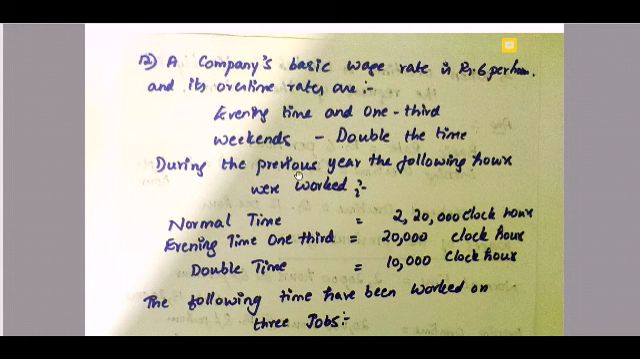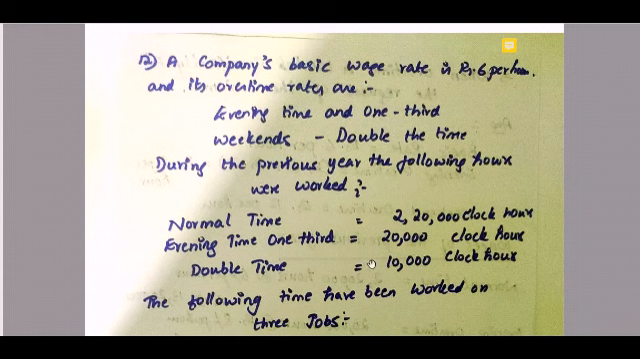During the previous year the following hours were worked. The normal time is 2,20,000 clock hours. Evening time, which is the 1/3 payment that is given, is 20,000 clock hours, and double time, meaning if they are working on weekends, when they get double pay, they have been working for 10,000 hours. This is your previous year, how the employees have worked.